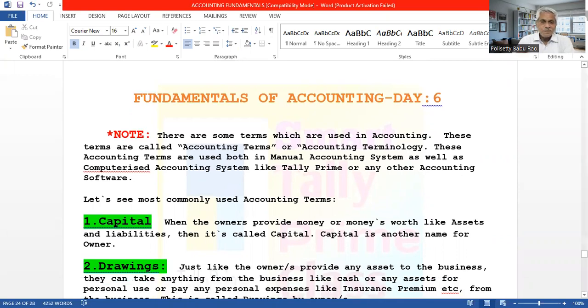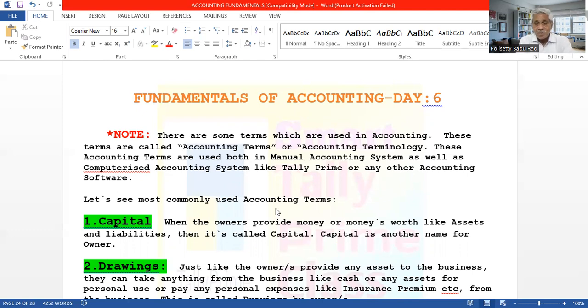So number 1, the first one, is capital. What is meant by capital? Whenever the owner of the business, one owner being called the sole proprietor and more than one owner called partners, gives investment or money or money's worth in any form to the business, they are the givers.